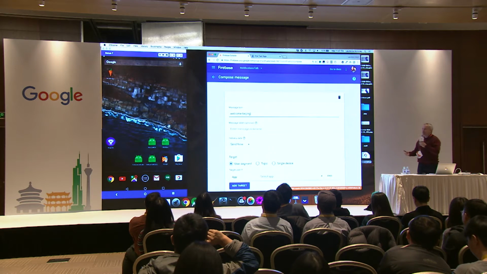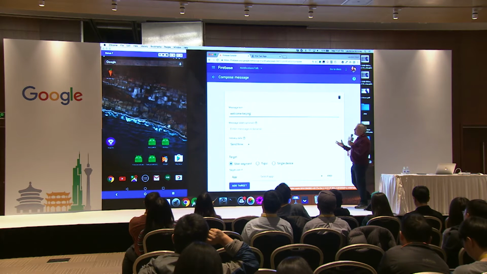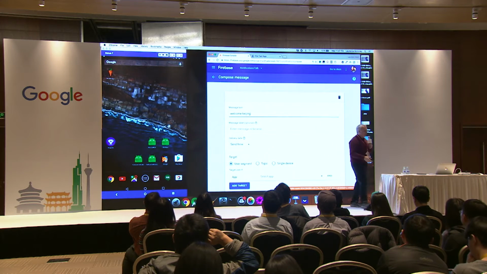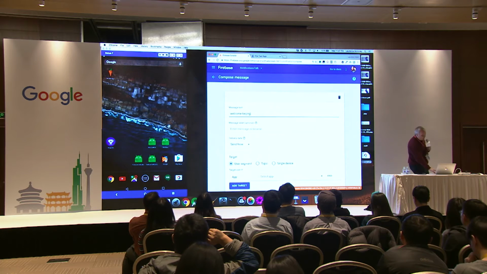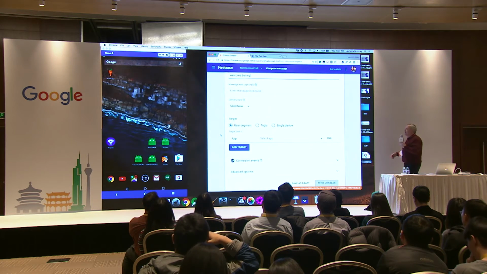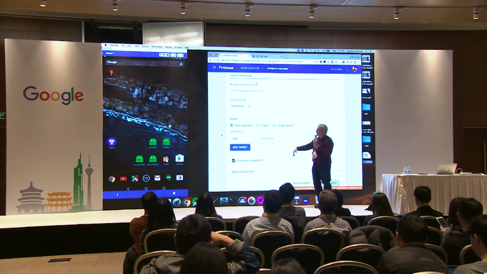So, if I type something like that, welcome Beijing, so now, I'm not a programmer, I'm not a developer, maybe I'm a marketer or something like this. I have this tool, and in this tool I can specify the message text. Now maybe this message text isn't the best for notifying someone, but I'm going to use it anyway. And then when I target it, I can target a number of different things. So I can target an entire user segment, which has been defined by analytics.